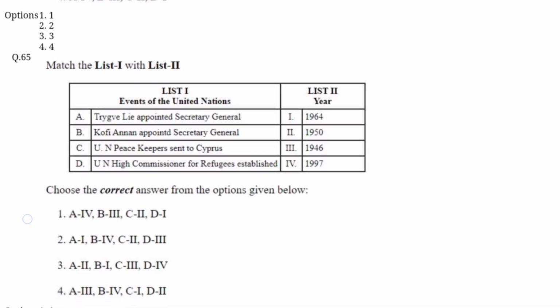Now question number 65. Match list 1 with list 2 and choose the correct option from the code given below. Option D is correct here.